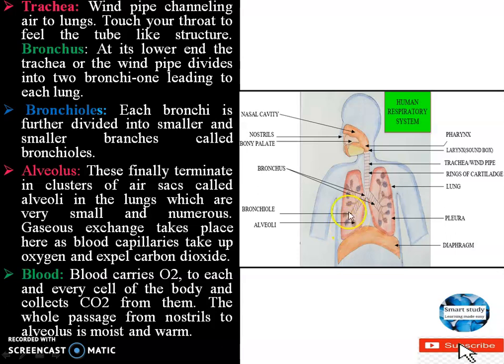From the blood it travels to the alveolus, from the alveolus to the bronchioles, from the bronchioles to the bronchus. Okay, the singular is called bronchus, and these two are called bronchi. Then from the bronchi to the windpipe, the windpipe to the larynx, the larynx to the pharynx, the pharynx to the nasal cavity, and from the nasal cavity to the nostrils. Carbon dioxide is taken out like that.